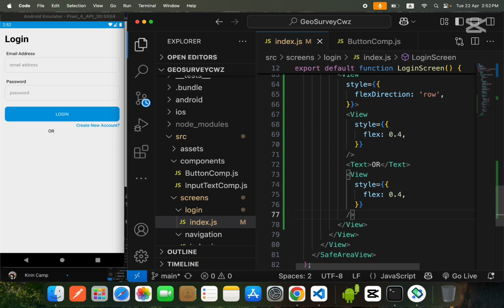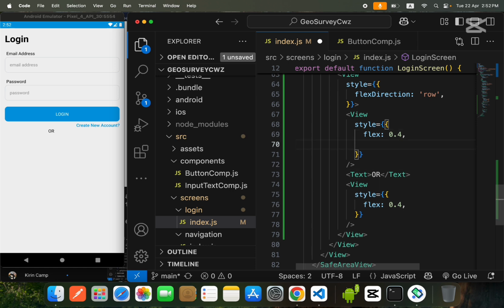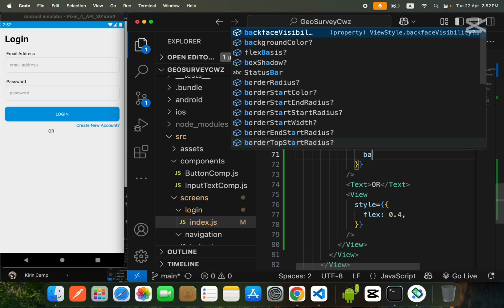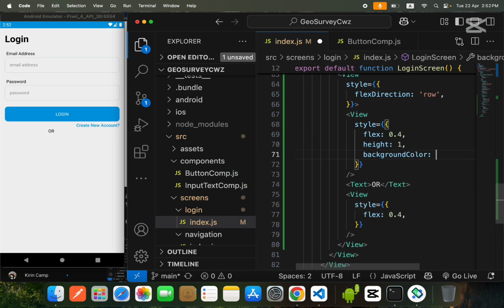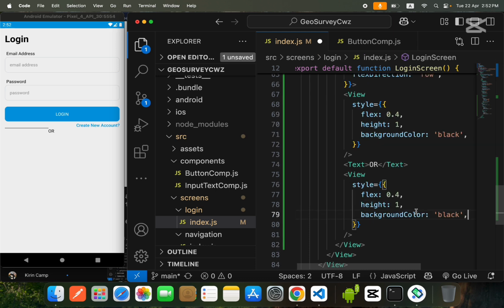Let's first complete the view. I will also give this view the height of 1 and background color of black, due to which a line will appear, as you can see over here. Now we will give these two styles same to the last view, like this.